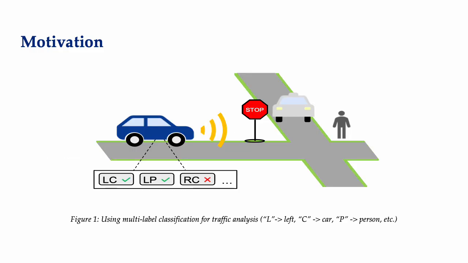Here's just a quick example of multi-label classification settings. So here we have a car coming up to an intersection. It's tasked with identifying the traffic scene. Is there a car coming in from the left? Is there a pedestrian? So LC means car coming in from the left. Pedestrian is LP from the left. Notice here that the model needs to recover more than one object. There might be a car, there might also be a person, or maybe there's none of the above. And so this is a scenario where multi-label classification can be helpful.